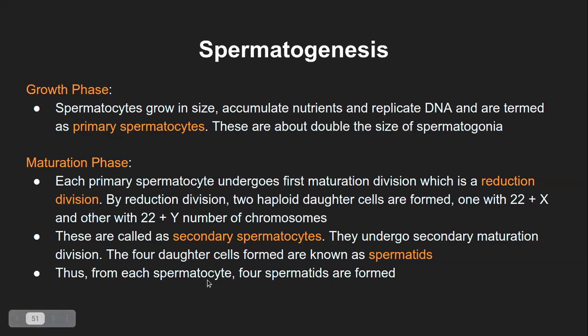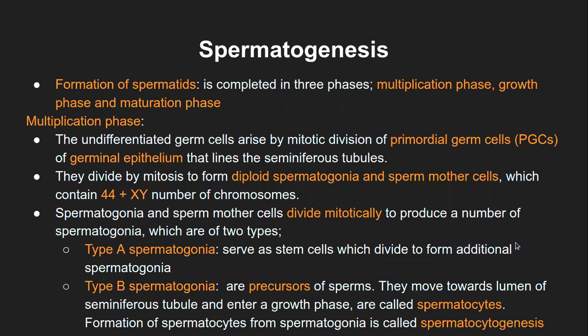And from each of the spermatocytes, or you can say from each of the spermatogonia, that is one of the spermatogonia, you will get 4 spermatids. Okay, is this part clear or is it still confusing? Because there are so many terms, it becomes difficult to understand just in terms of names, but process wise, they should be very clear in your head.